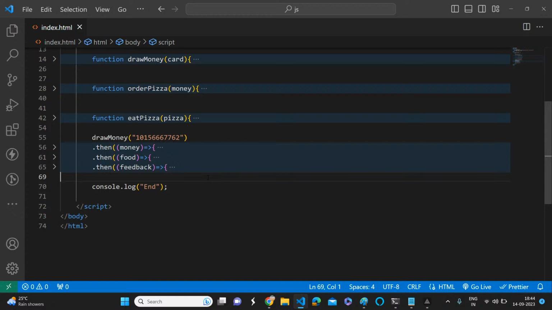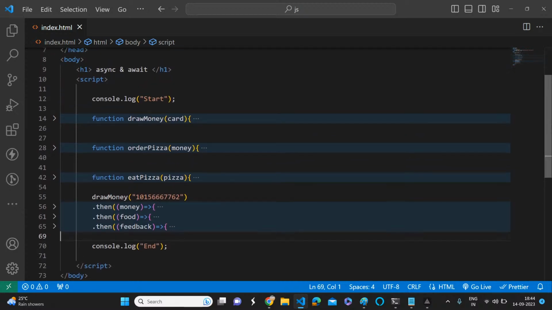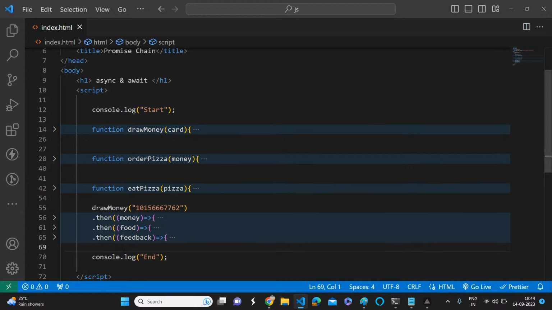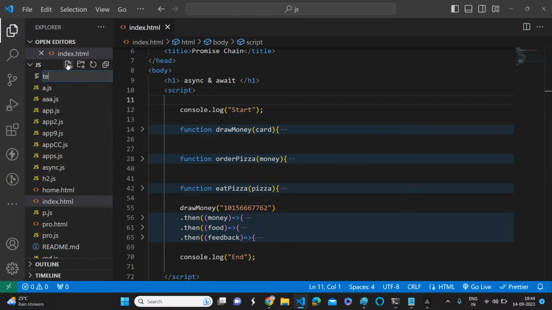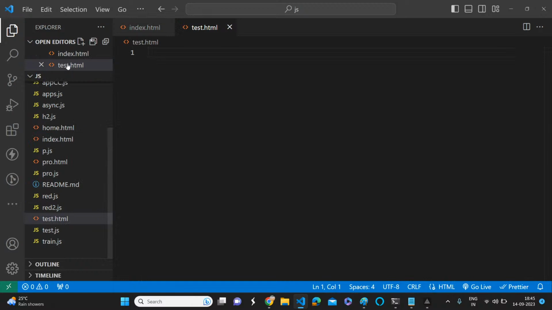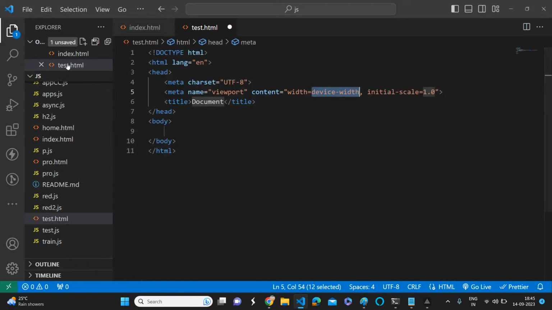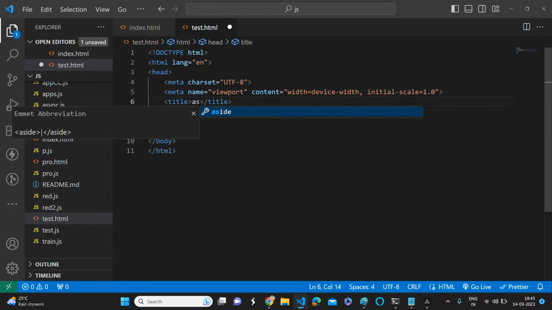But the JavaScript team came up with a beautiful concept that is called async await. Let's first understand the fundamentals of async and await, then we can solve this problem with the help of async and await. For that, let me create another file so that it's easy. Test.html, and just taking the simple template, title.